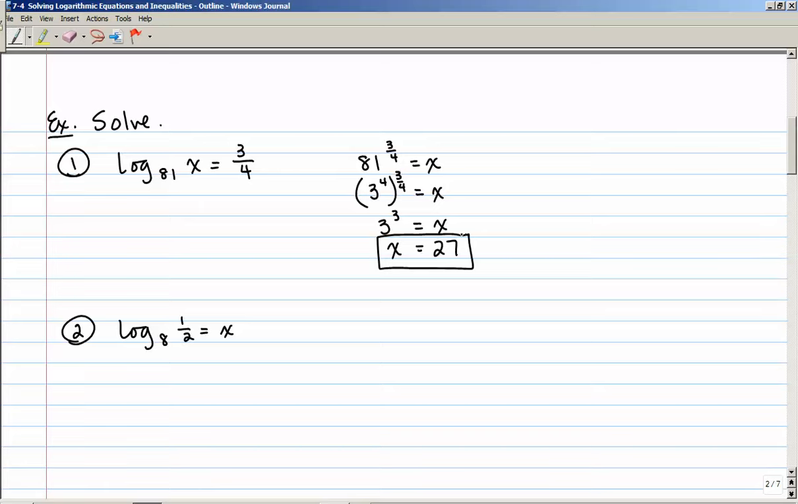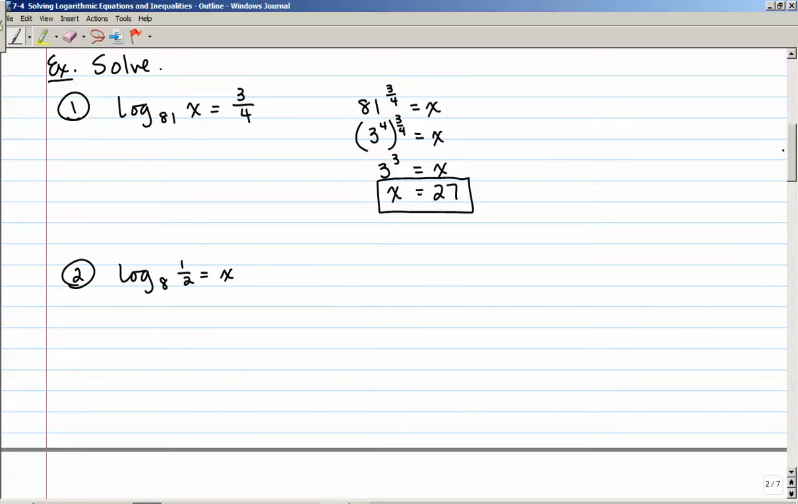Okay. Second example, log base 8 of 1/2 is equal to x. We actually did one like this in the last section. Write it in exponential form. 8 to the power of x equals 1/2. And now I have an exponential equation to solve. The easiest way to do this is to write each of these numbers with the same base.